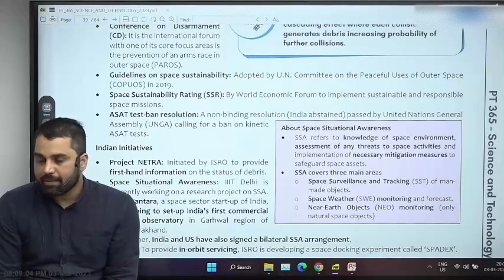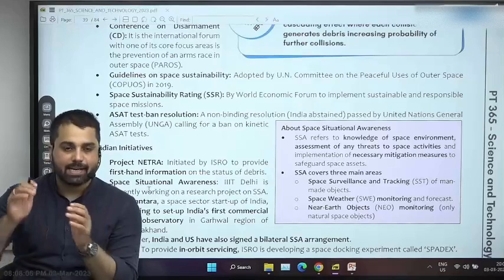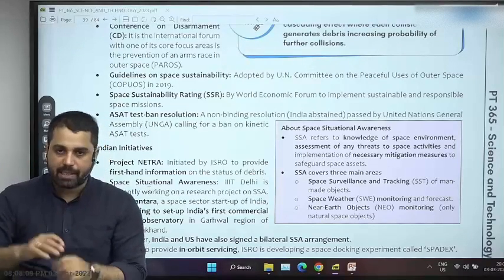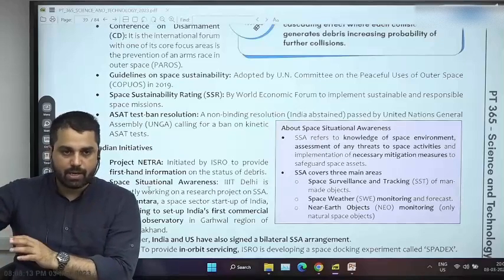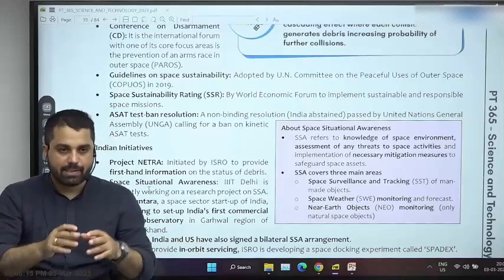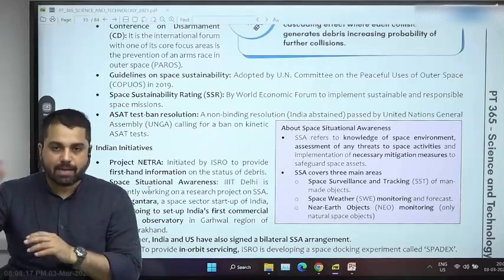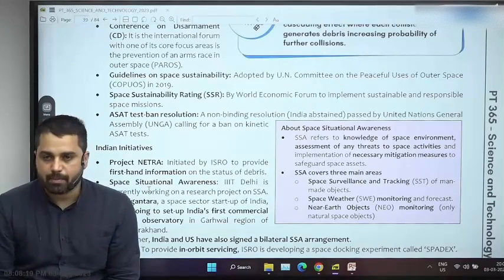But one more thing which can happen is that you have to launch dedicated missions into space, so that they can trap this debris and bring it towards the atmosphere, so that it can burn, and gradually we have to remove debris from space.